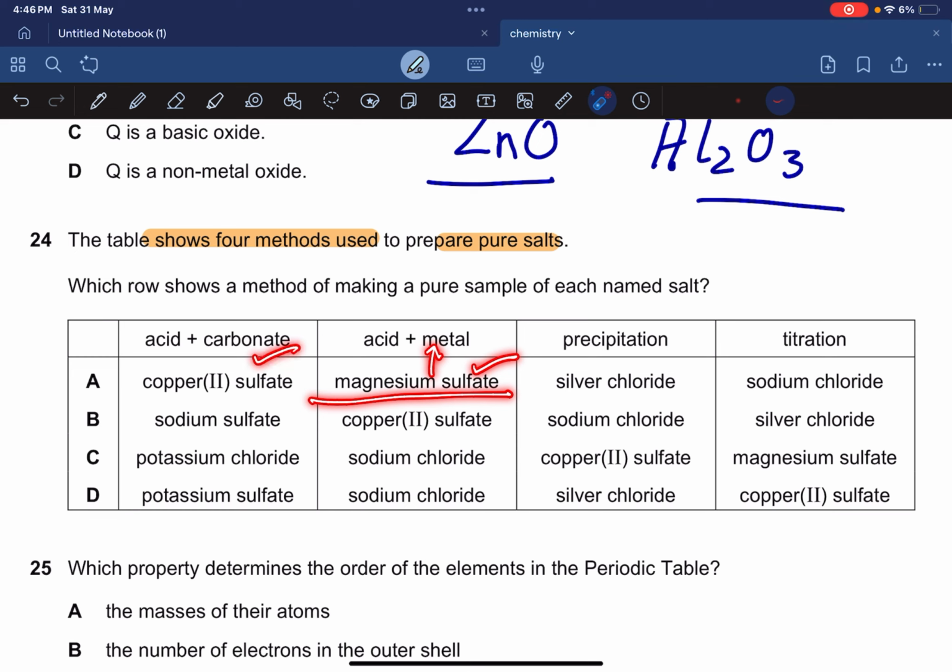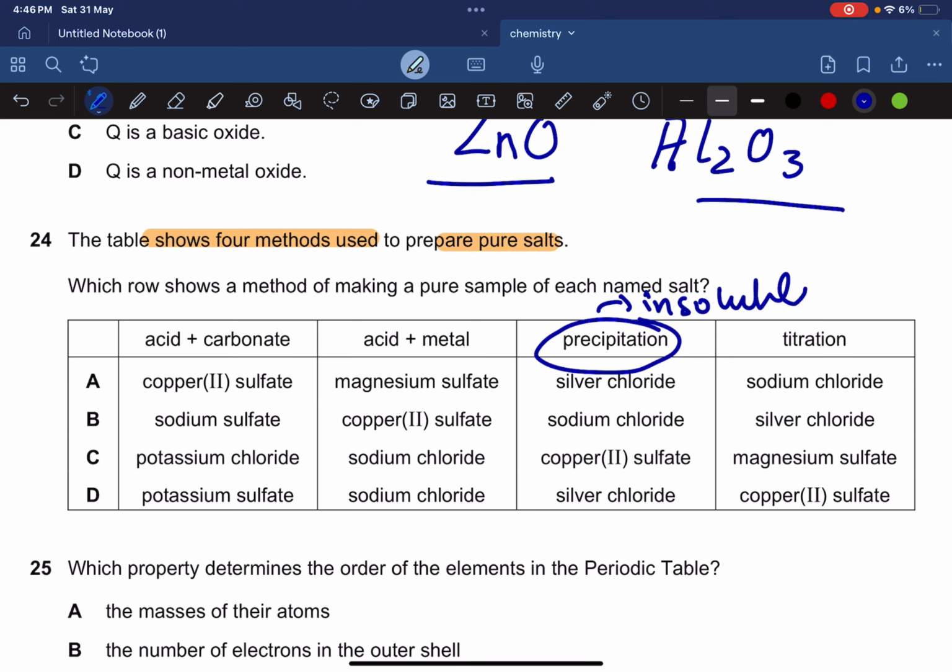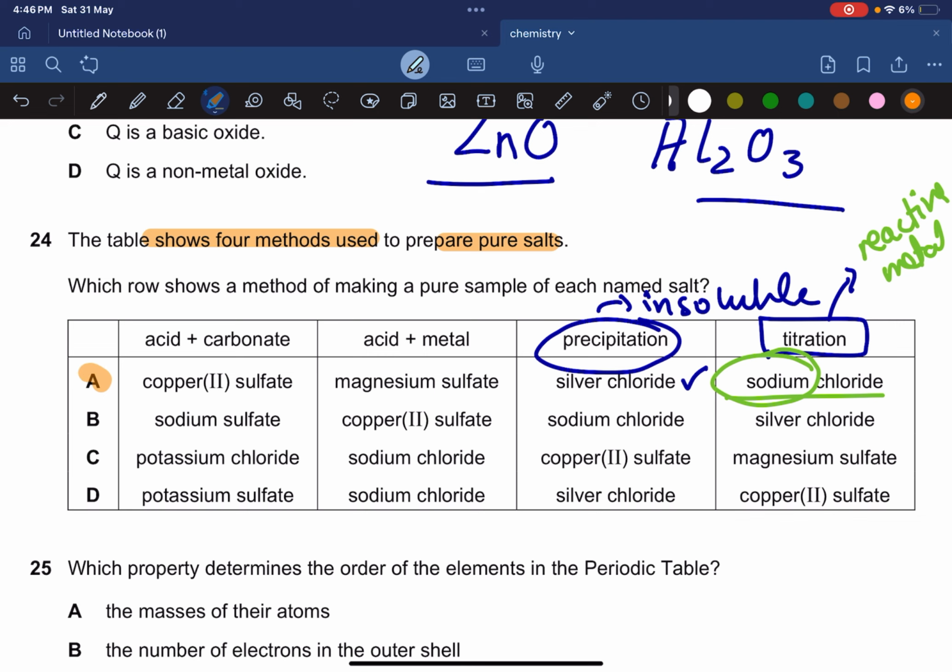Copper sulfate can be made with acid plus carbonate. You take sulfuric acid, you take copper oxide. Silver chloride by precipitation. By precipitation you should know that we make insoluble salts, and that's correct. Silver chloride is an insoluble salt. All chlorides are soluble except for silver and lead. And by titration we make salts of extremely reactive metals. Reactive metal salts are made by titration. So over here we are making sodium chloride by titration, and sodium is an extremely reactive metal. So option A is correct.